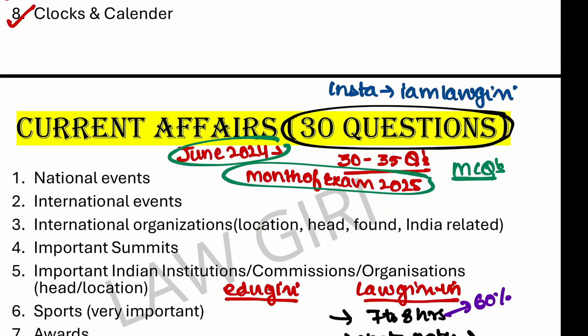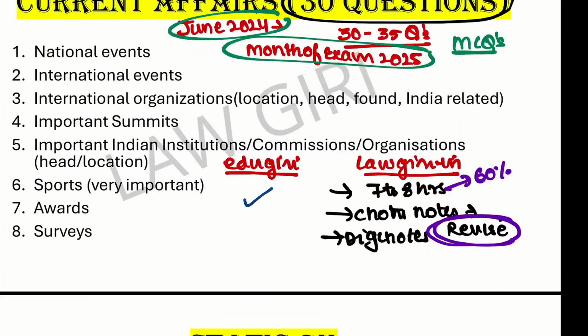But yeah, this is what you need to do. Theory from either EduGiri or lawgiri.in, and then MCQs, that is, a monthly test that is provided with the mock test free of cost. Otherwise, they are available for rupees 250 per month.